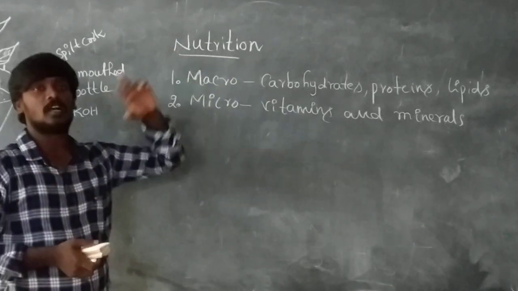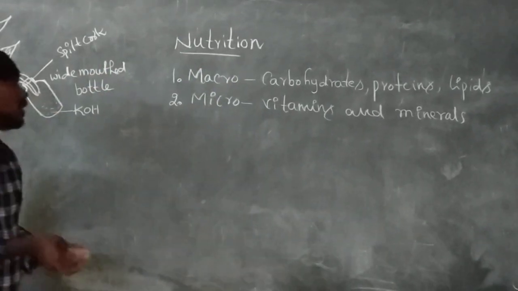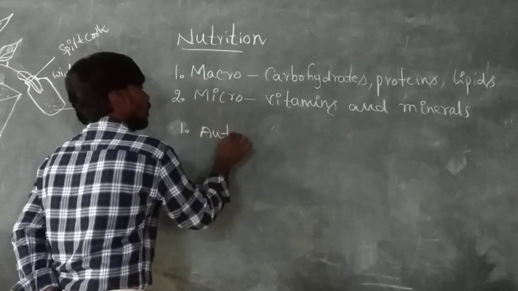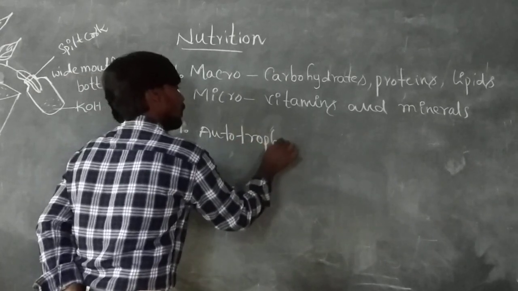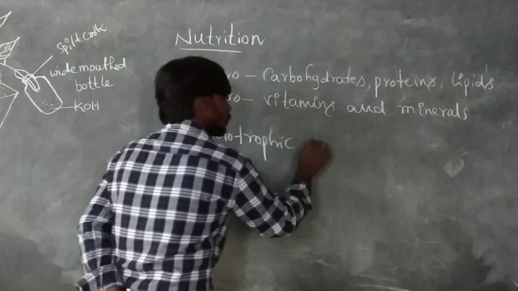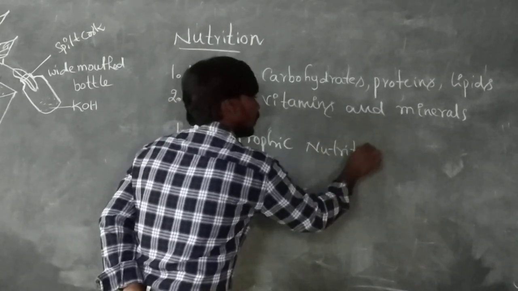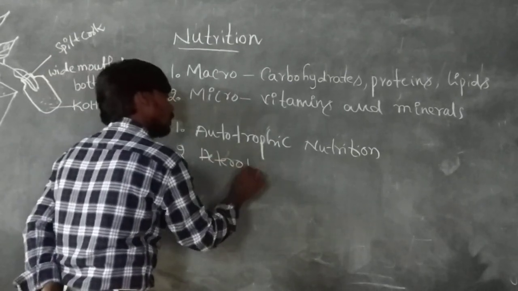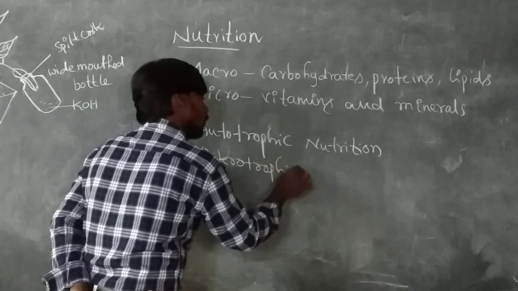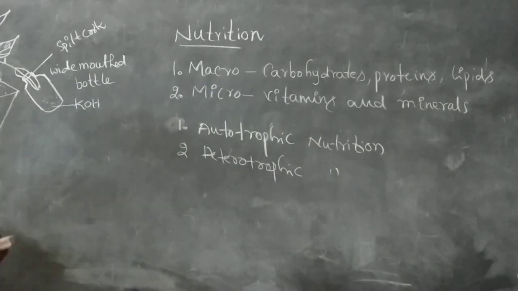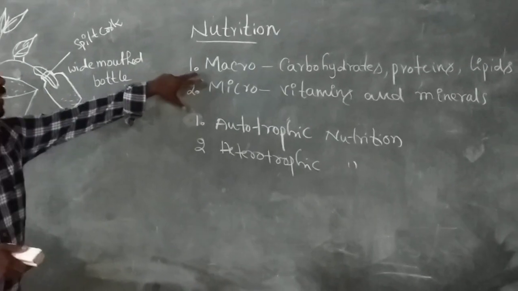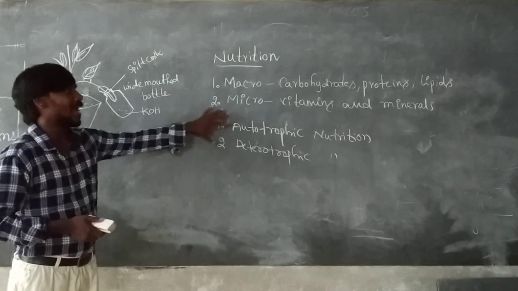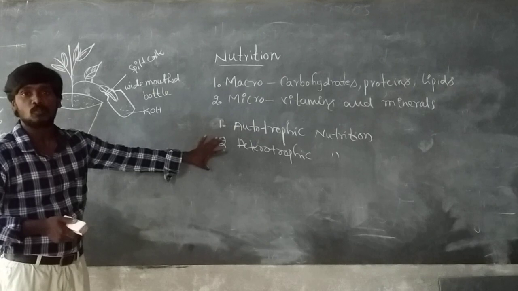And nutrition is mainly two types: autotrophic nutrition and heterotrophic nutrition. Nutrients are of two types, macronutrients and micronutrients, and nutrition is of two types, autotrophic nutrition and heterotrophic nutrition.